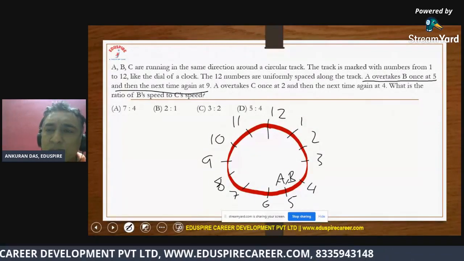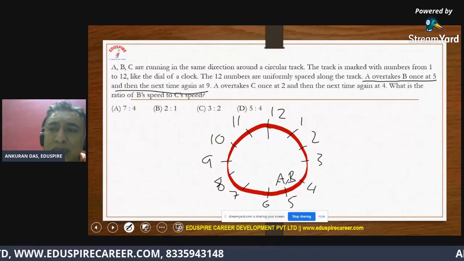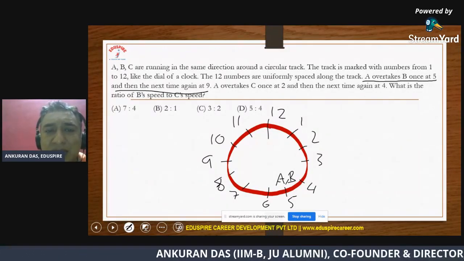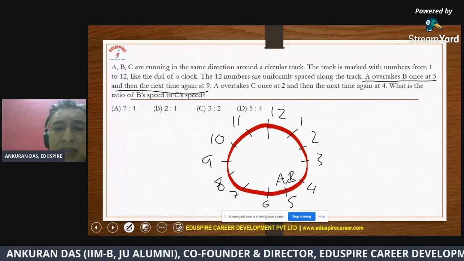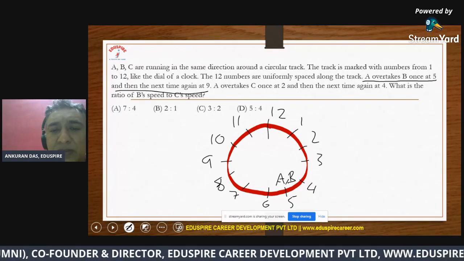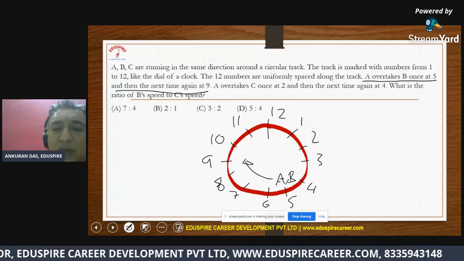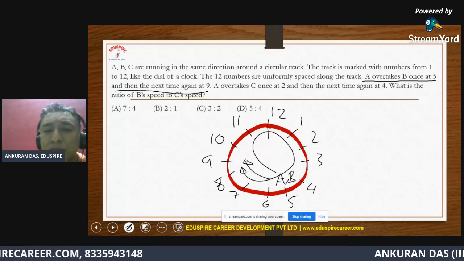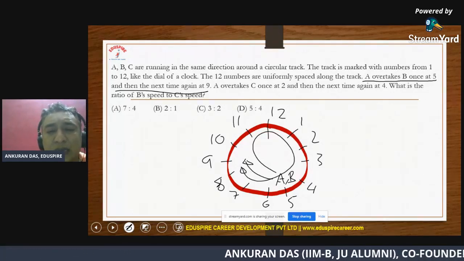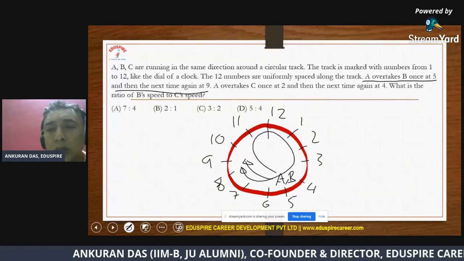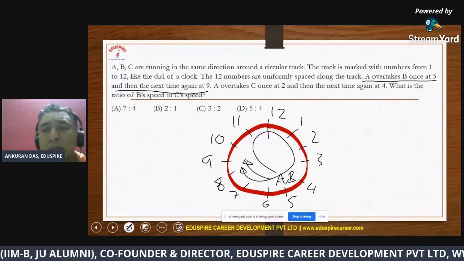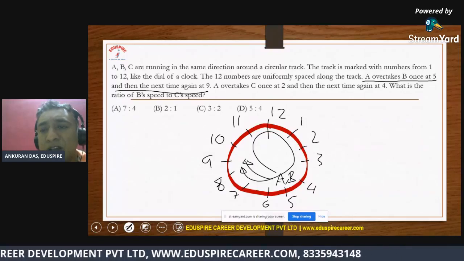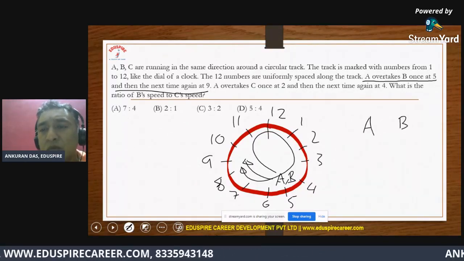So basically what it means is once A and B have come together at 5 and then next time they came together at 9, which basically means by the time one guy has covered this much, the other guy has covered the entire circle and come back here, which means I can definitely find out that among A and B, A is faster, definitely, because A is overtaking B.